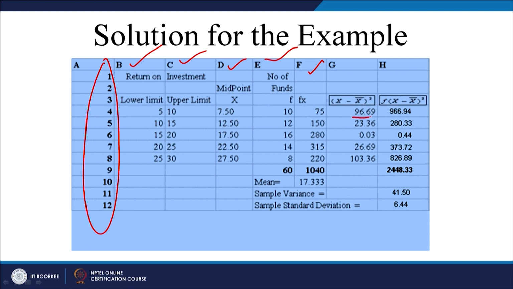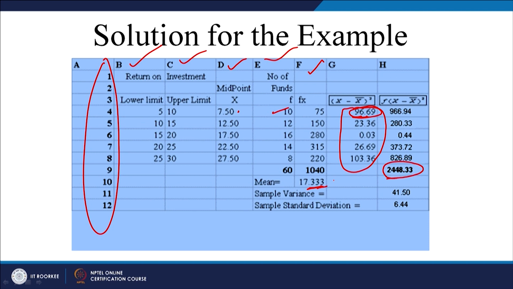So, this would be 96.69. This is 7.5 minus the mean, which is 17.33, whole square. It would be 96.69. All these values cannot be negative because it is a square term. Similarly, multiply this value by f, the frequency. So, you will get this one, and this is the total.